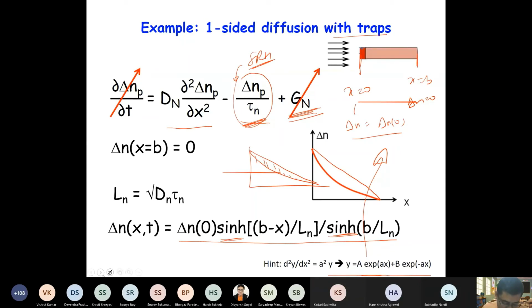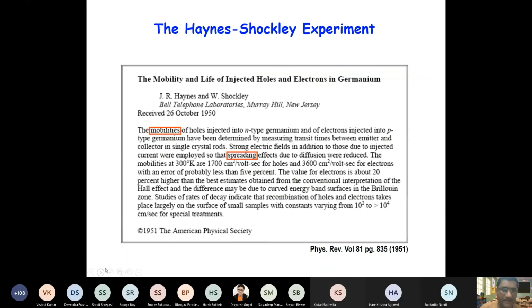Okay, so now there's one last topic related to this carrier transport. We have discussed the Hall effect, right? And what was the takeaway from the Hall effect? That the Hall effect is used to measure the mobility of majority carriers. So by Hall measurement, we get the conductivity of the piece of semiconductor, which is used because we are applying an electric field there, right? So it is basically controlled by the majority carriers.